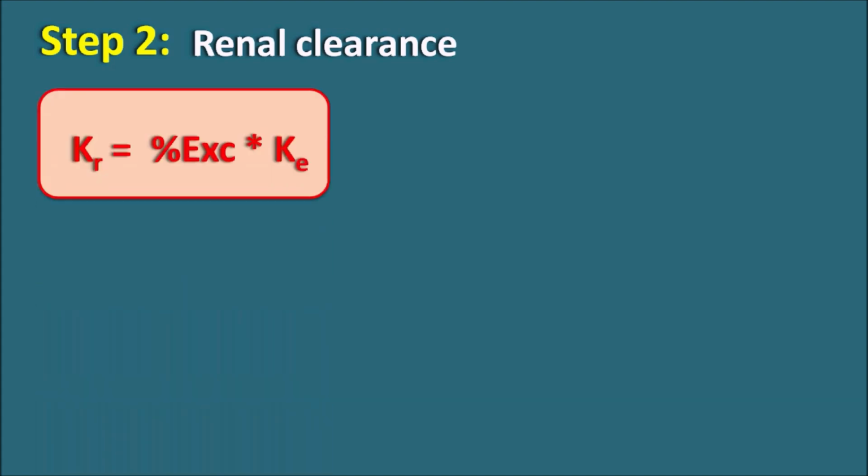Now let us go to step 2. Step 2 is the estimation of the renal clearance. In order to estimate the renal clearance, initially we require the elimination rate constant of the renal system. This can be obtained by one of the equations, KR. The elimination rate constant of the renal system is equal to the percentage of drug excreted unchanged into the total elimination rate constant K. Already we have seen that the drug is excreted by 45% as unchanged. So the renal elimination rate constant is equal to 45% of the total elimination rate constant.